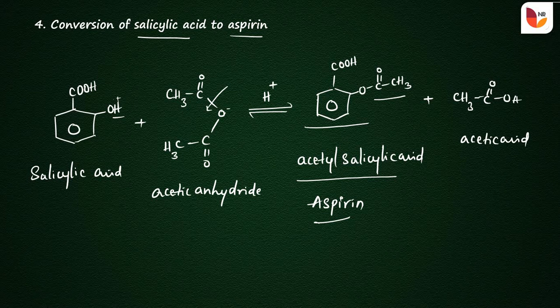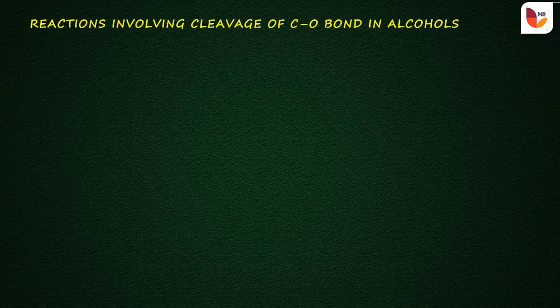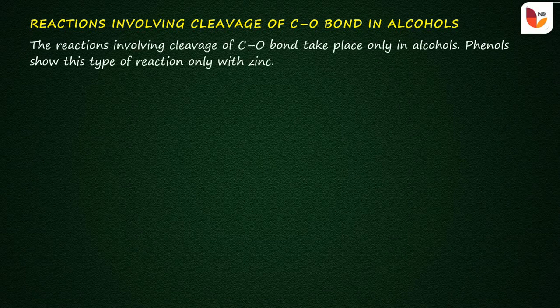Let us see the chemical reactions involving the cleavage of bond between the carbon and oxygen. Let us see one by one, that is the reactions involving the cleavage of CO bond in alcohols. So the reactions involving the cleavage of CO bond take place only in alcohols.